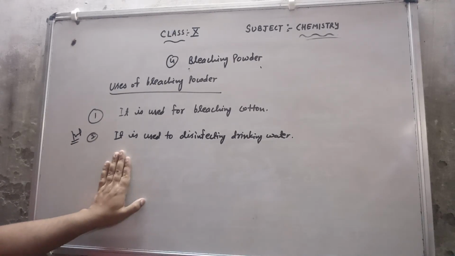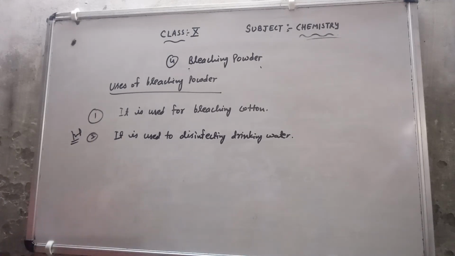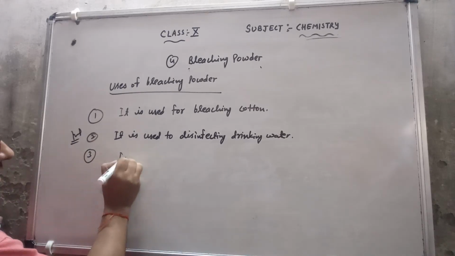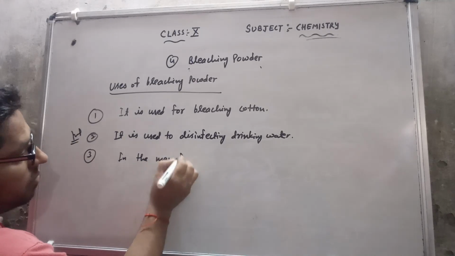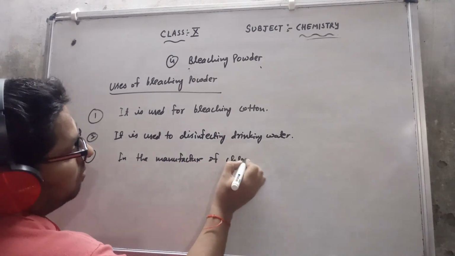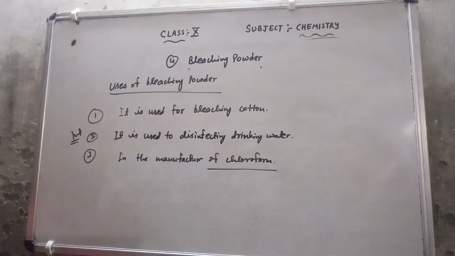After that, it is used in the manufacture of chloroform. That means if I want to make chloroform, I can use bleaching powder.